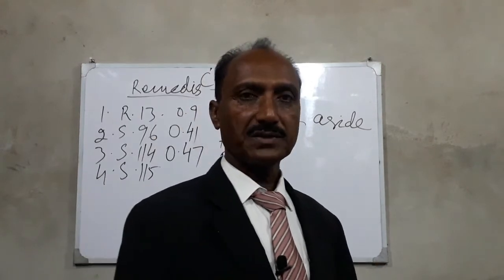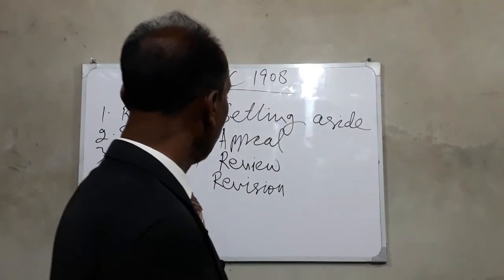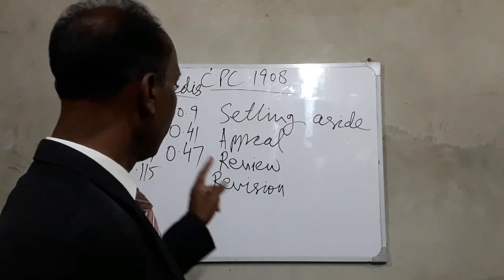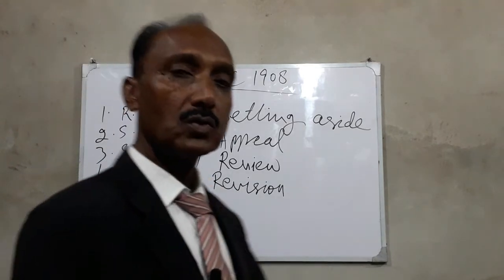On these grounds, he may apply for revision to the higher court.